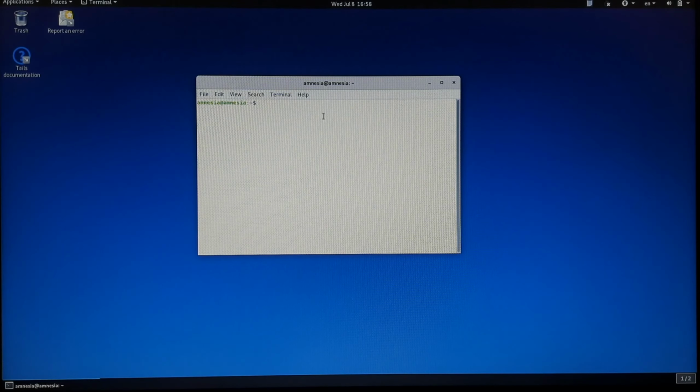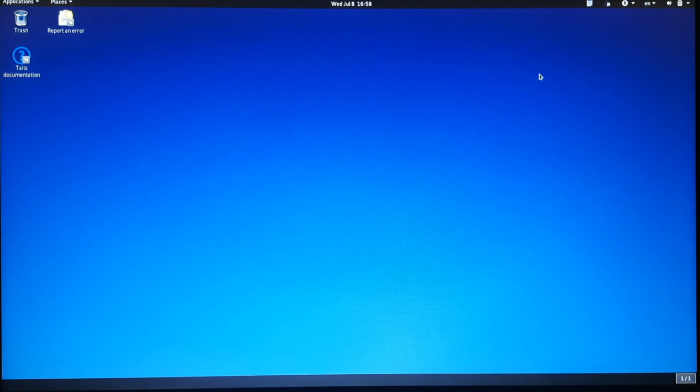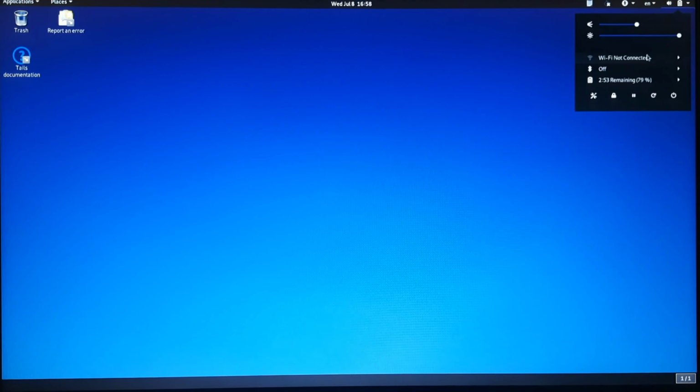The terminal works fine and you can install many Linux-based tools in it, but you need to set up persistent storage for that. When you are connected to the internet, Tor automatically generates an onion circuit and hides the IP. You can connect to the internet using Wi-Fi and Bluetooth is also available.